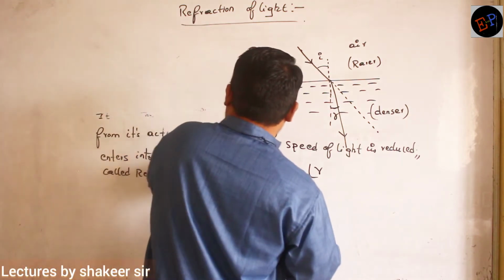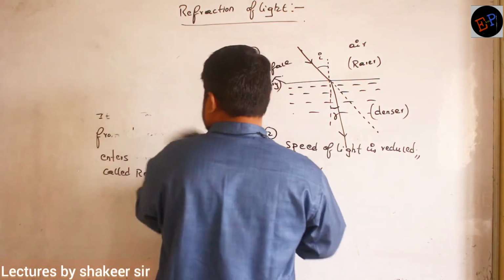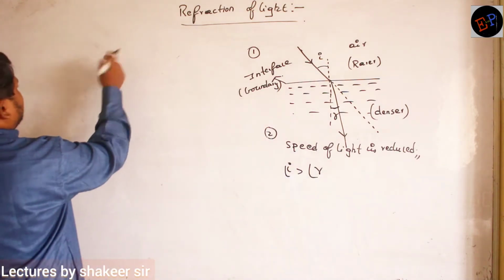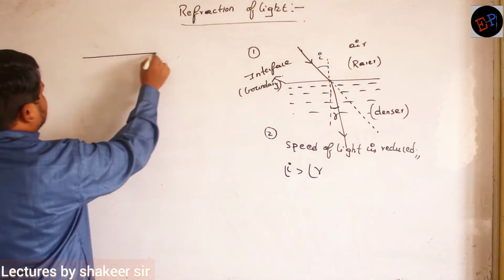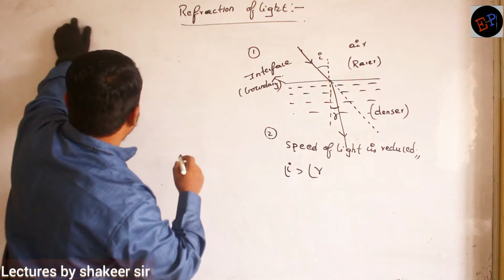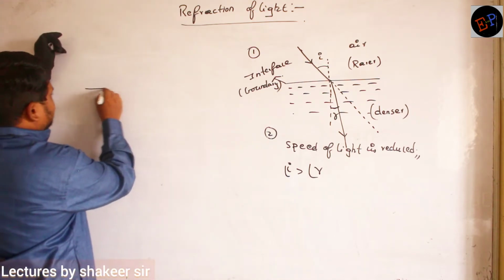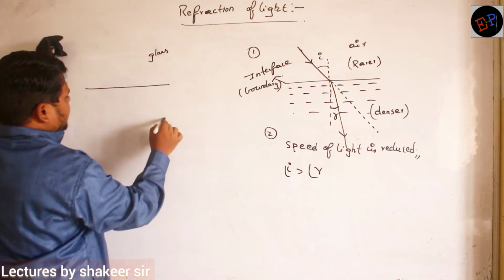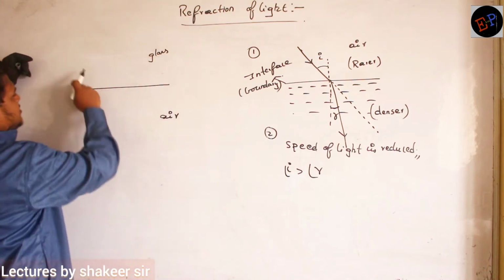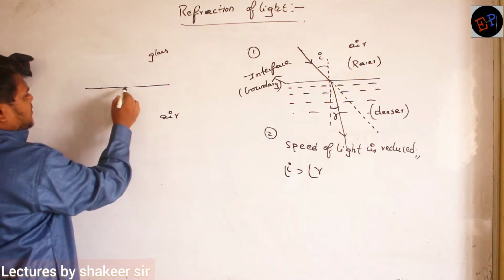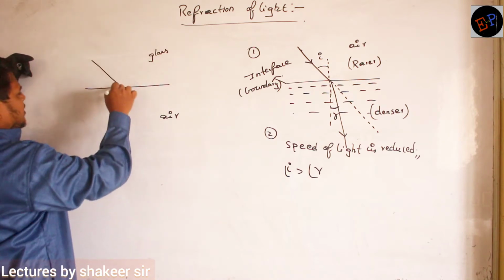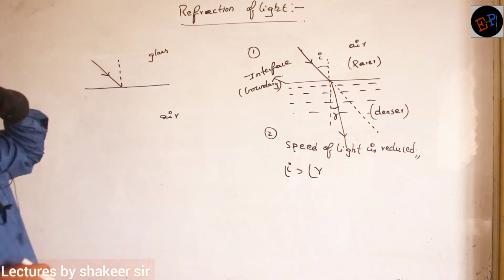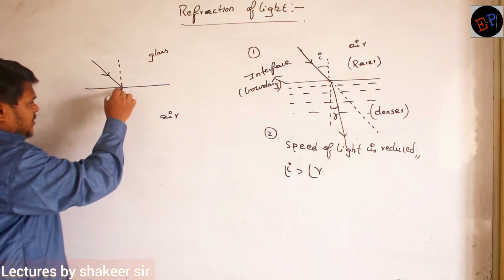If I draw one more diagram, for example, consider this is an interface. Here glass is present and here air is present. So this is a glass piece, and light is entering from the glass piece to air. So this is the normal. Now can you say what will happen?